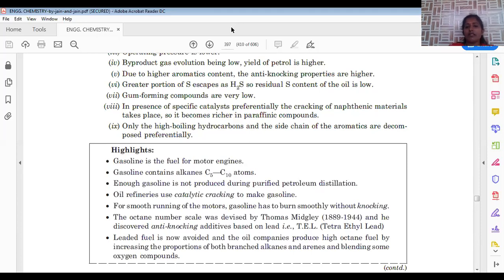After fractional distillation, we have the process called cracking. Cracking is nothing but the breaking of long chain hydrocarbons into the gasoline portion in order to increase the quantity of gasoline, because it has greater demand in the automobile industry. To that extent the production may not be possible, so based on the demand for the gasoline portion, we have the special method called cracking. Cracking can be applied either by raising temperature or applying a catalyst. Catalytic cracking is more advantageous compared to thermal cracking, because catalytic cracking gives high quality petrol with aromatic rings and side chains, and also high performance of petrol with a low knocking rate.